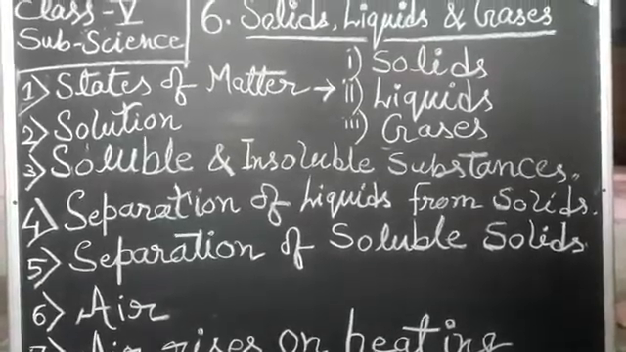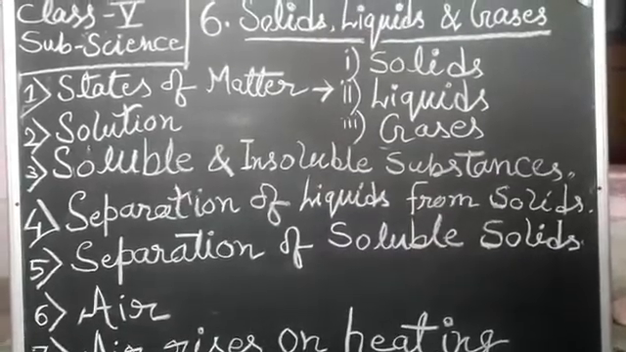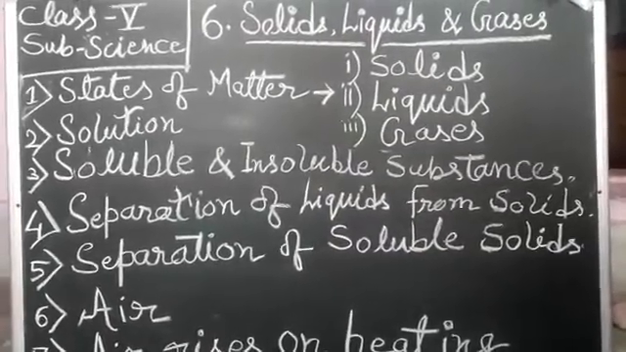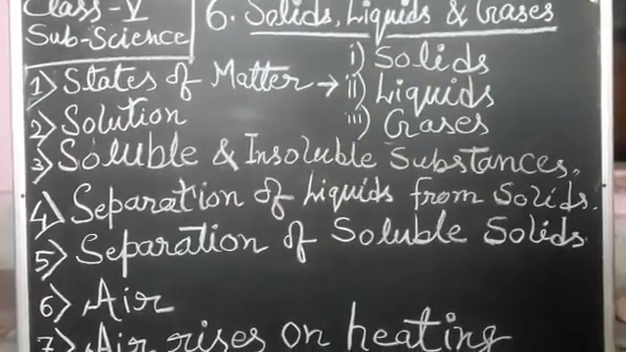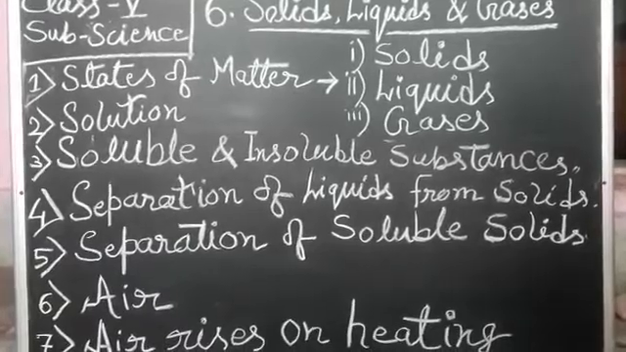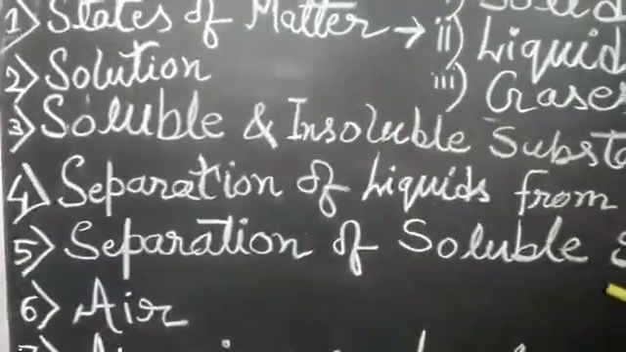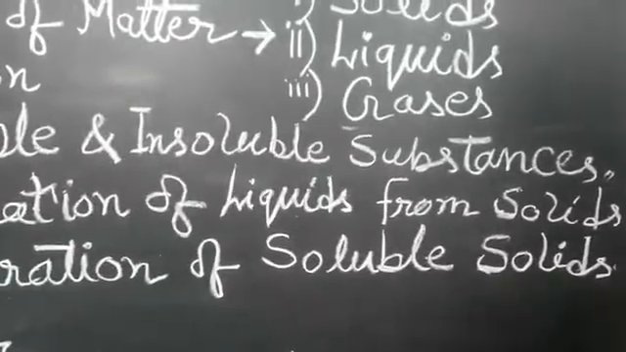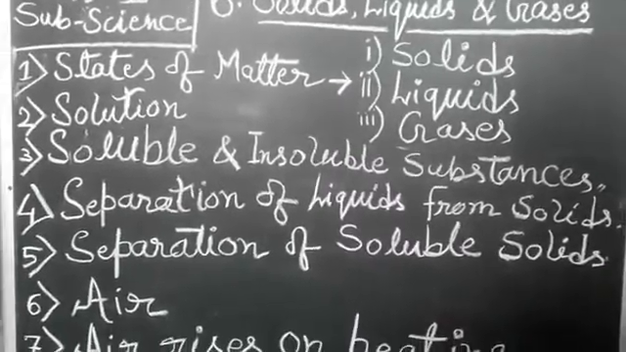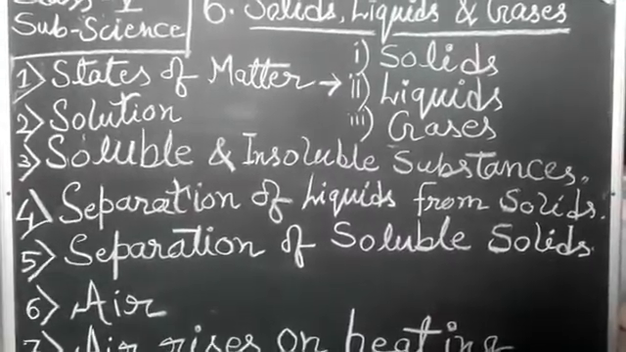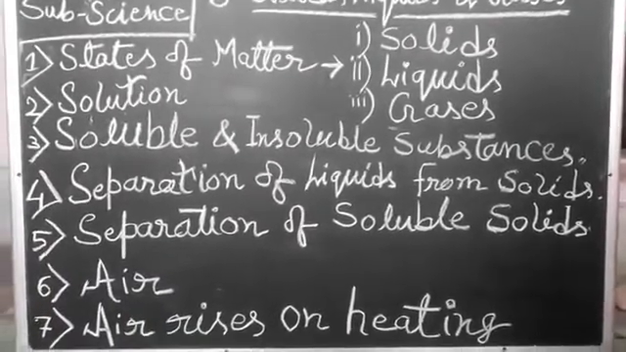Filtration. In filtration, we can remove insoluble solids from liquid by passing the solution through a filter like thin cloth, strainer or filter paper. Now, separation of soluble solids. Boiling and distillation are the two methods of separation of soluble solids.